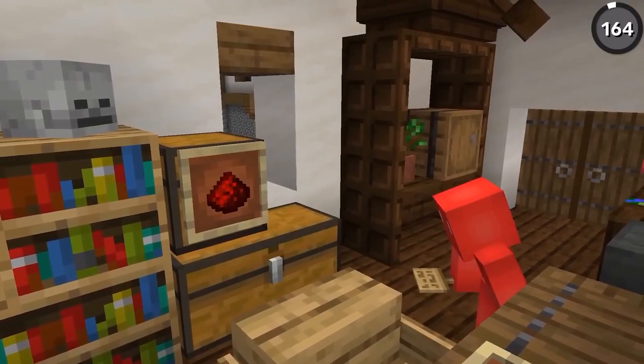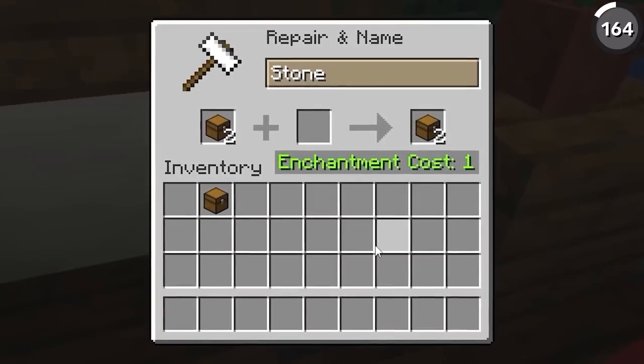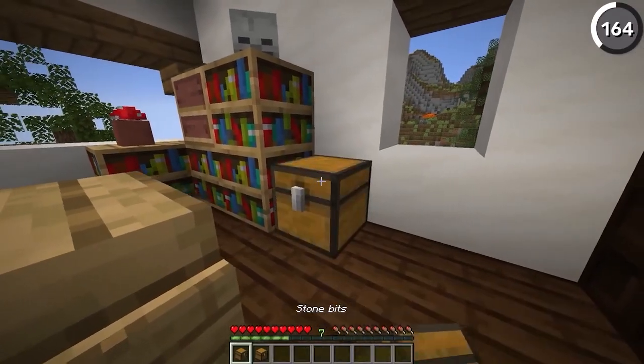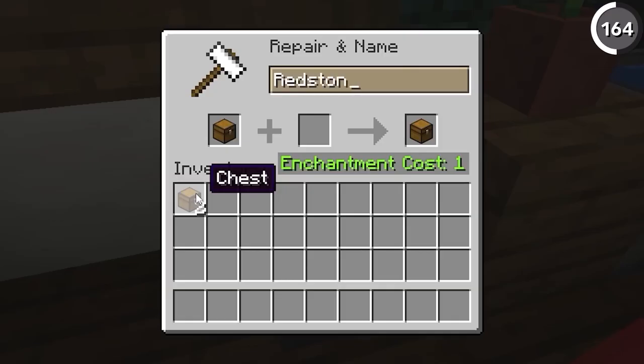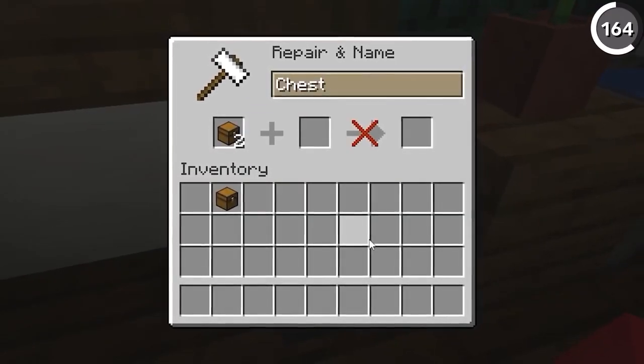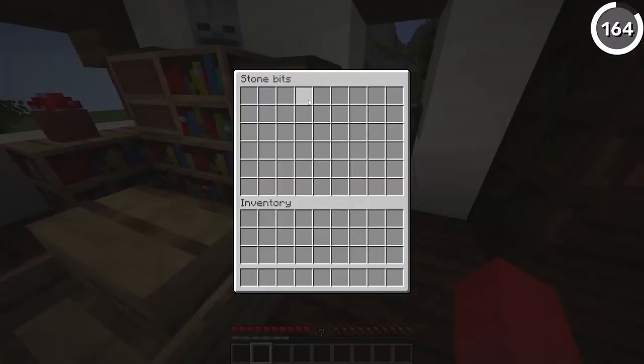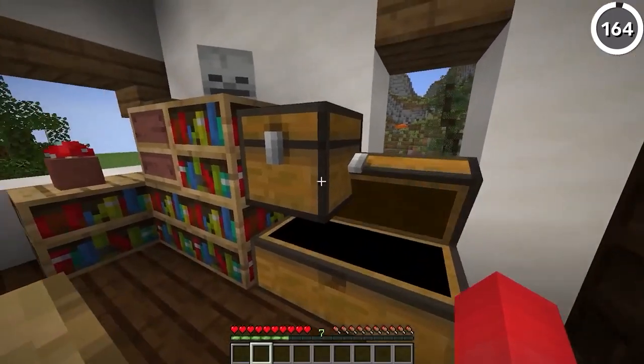If you don't have the extra materials to make a sign or an item frame, then it is possible to name your chest in this way, since any container item will retain its name in the UI screen if you were to name it in an anvil. And considering that you can name a whole stack of these at once, it could be pretty cheap overall. At the very least, it's just an easy way to sneak in a funny message for your friend and wonder if they'll ever notice it.